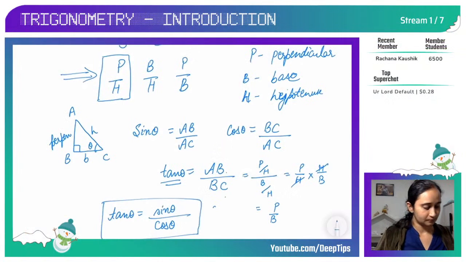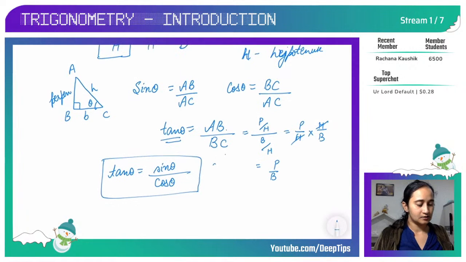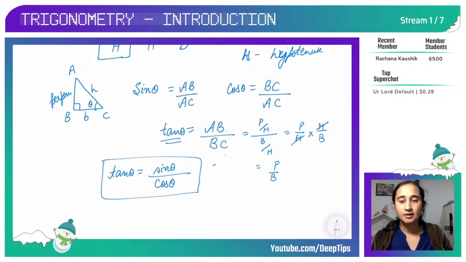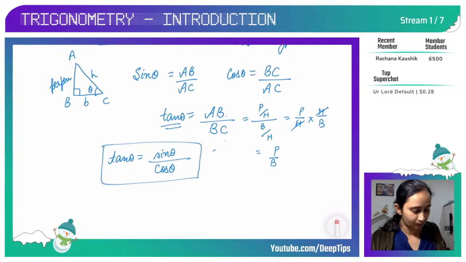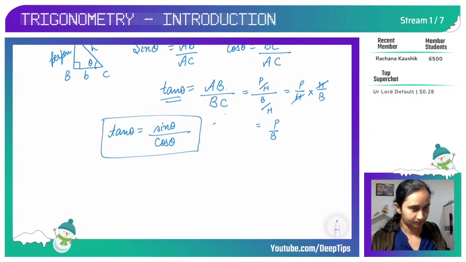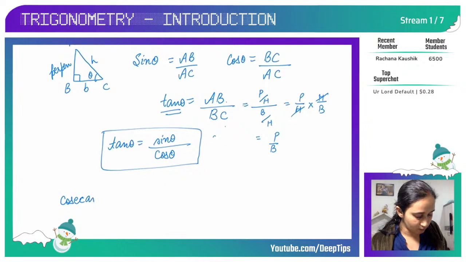Now when I have written sine, cos, tan, children, if you take the reciprocal of these ratios, you get cosecant. For the reciprocal of sine theta, we get cosecant theta, that is AC upon AB.